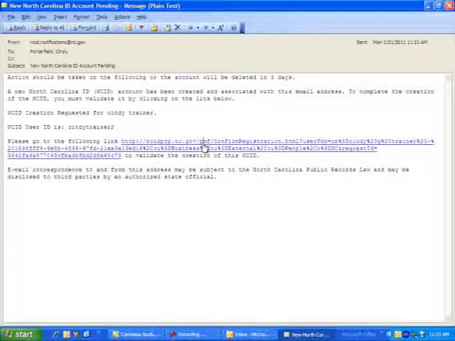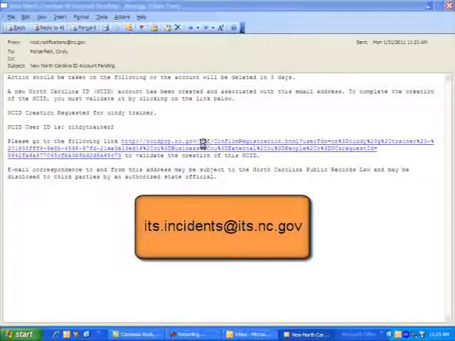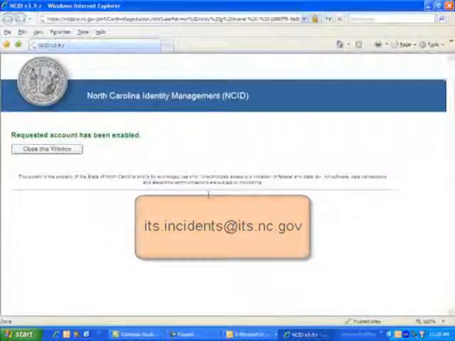If you don't receive an email in your box, then try looking in your junk and/or your spam mail folder. If you still have not received an email within an hour, please contact its.incidents@its.nc.gov.